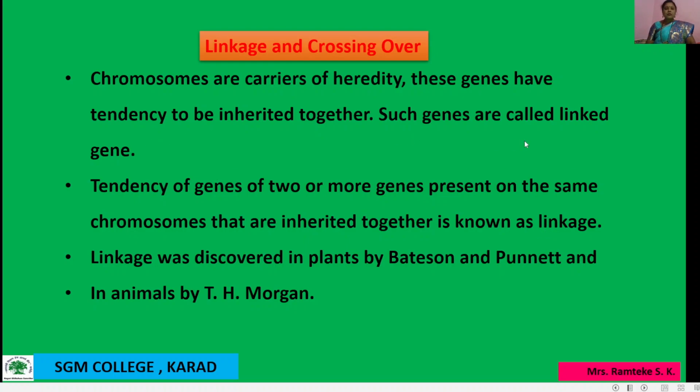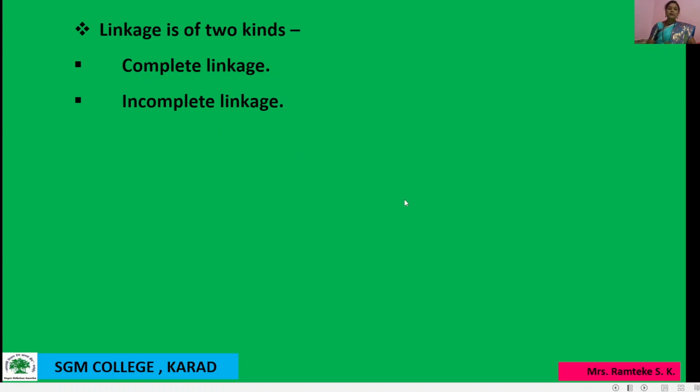Linked genes mean that chromosomes are carriers of heredity, and these genes have a tendency to be inherited together. Such genes are called linked genes. Linkage is of two types or two kinds: first is complete linkage and the other is incomplete linkage.